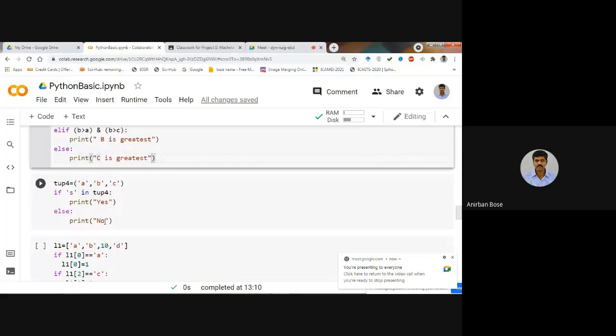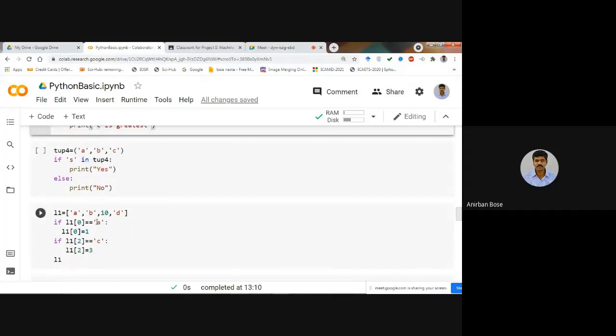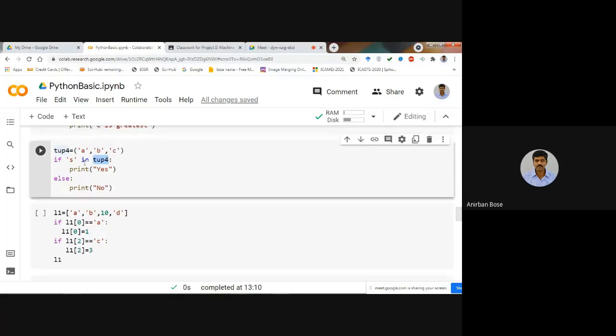Okay. Now let us apply these if else with a tuple or list, so that it will be clear. Suppose there is a tuple tup4 which contains A, B, C. Then you can write a very simple program like this: if S in tup4, meaning if S is there within tup4.